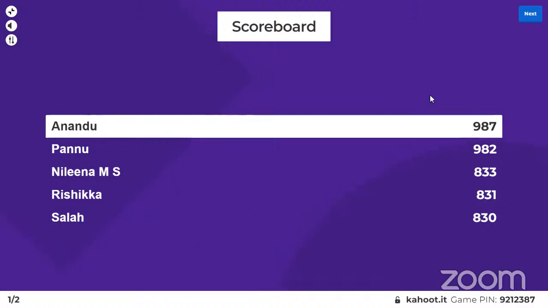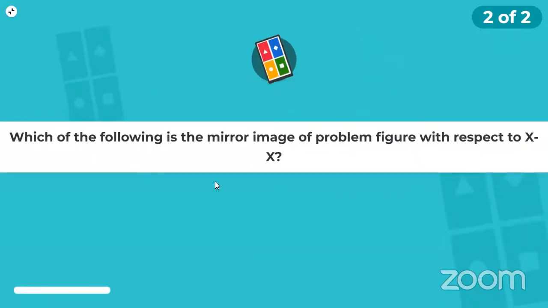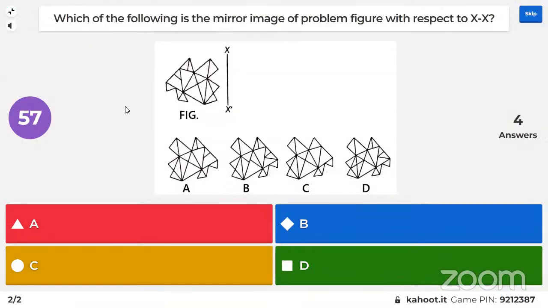We have one more question remaining in the demo session. After that, we'll be moving on to the real quiz. So here comes your second question. If you have any doubts, make sure you clear them then and there itself, using the chat box. Again, same thing: you can see the color codes here. Just enter the correct color code in your Kahoot app or website.